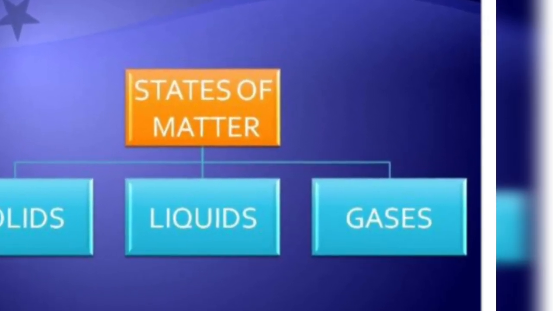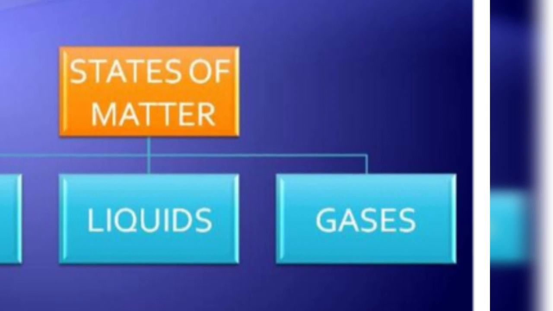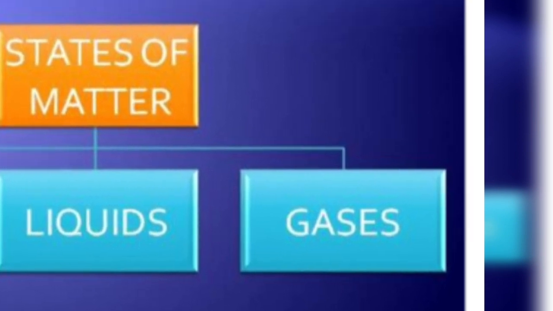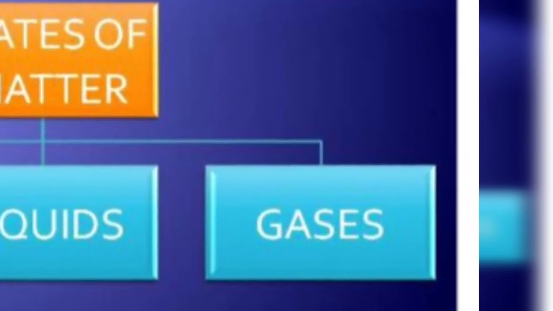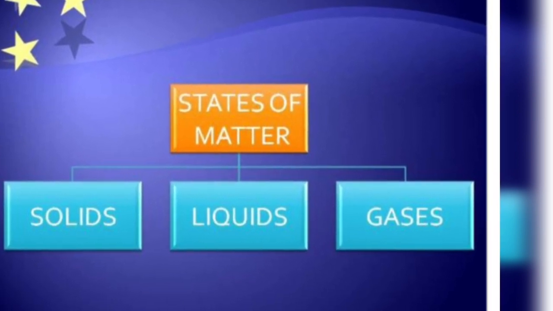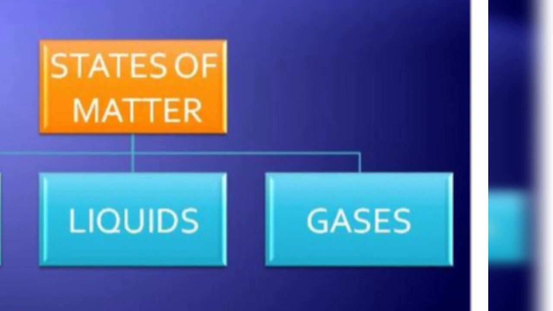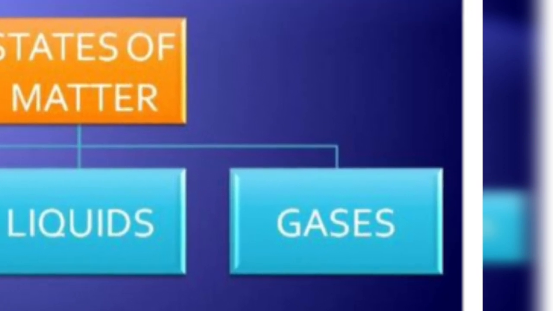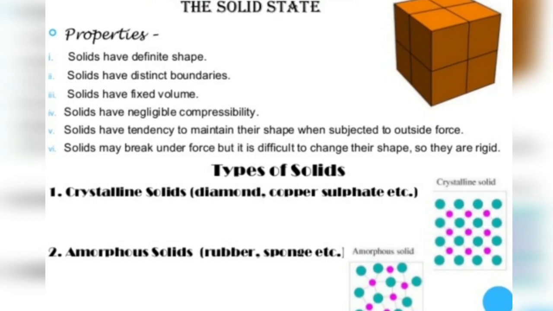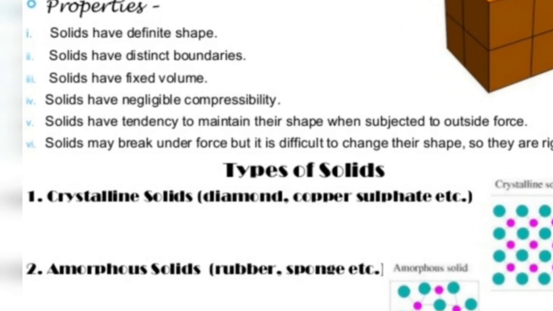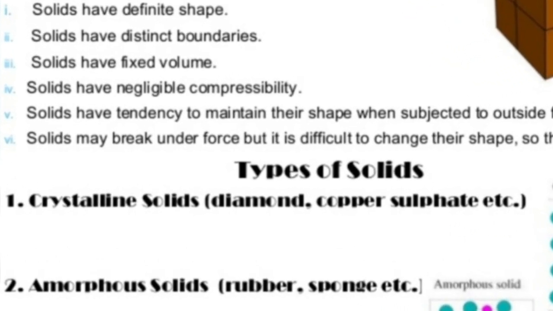Now we'll learn about the properties of solid, liquid and gas. The three states of matter are solid, liquid and gas. The other two states are plasma and BEC. We have already discussed this, children. Here I am only explaining how to write in the notebook, because the circular came today only. So you can write all these things in the notebook.